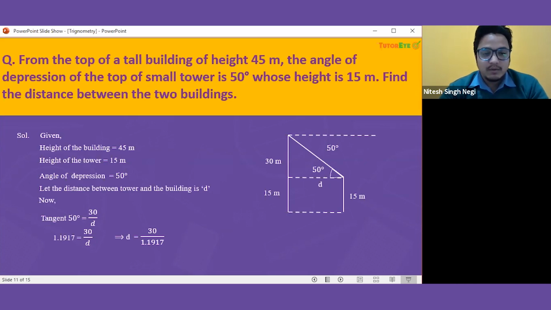So solving this, we should divide 30 by that value of tangent 50. So by dividing, we will be getting 25.1741. And that's how we find the distance between the two buildings. So this is the process. So we have to make a diagram or a figure for it, so that we can solve the questions very easily. Because if we do not frame the figure, we will not be able to imagine how we should continue with the question.